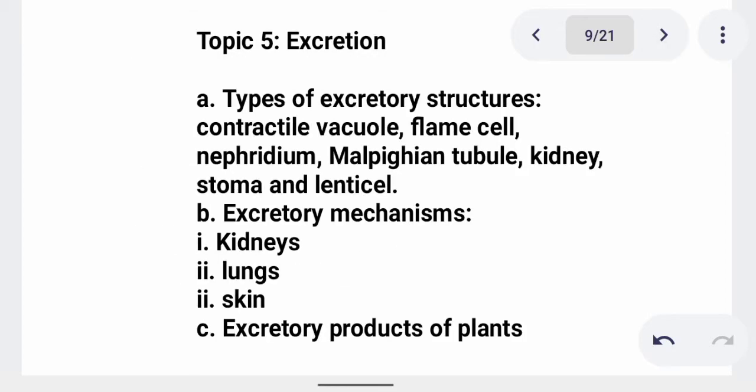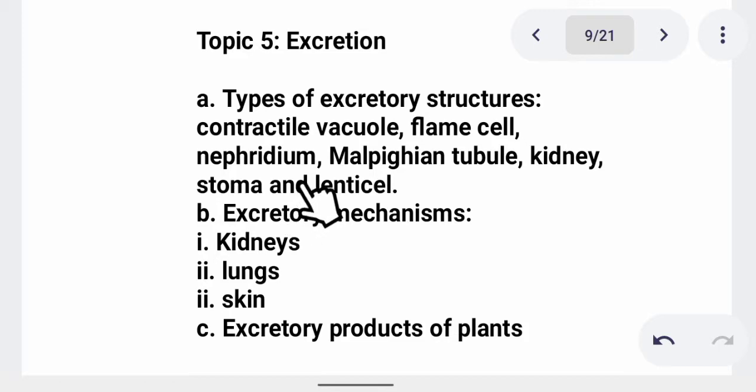Then move further. Topic 5 is talking about excretion, which is the removal of metabolic waste from our body. And we have types of excretory structures. We have contractile vacuole, which is present in organisms like amoeba, paramecium, and euglena. Then we have flame cells, which are present in, I think, earthworm, right?